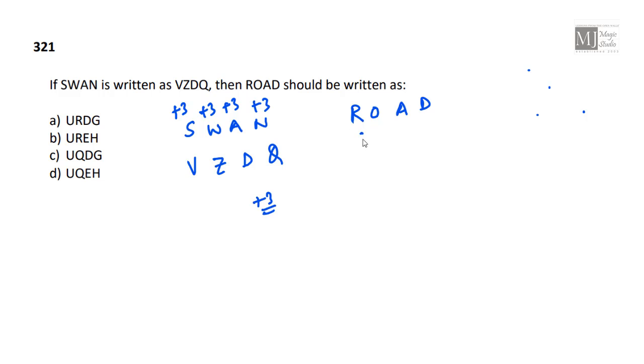R, S, T, U. It should start with U. O plus 3 is R, U, R. Okay. A plus 3 will be D, U, R, D, G. D plus 3 would be G. Option A fits in.